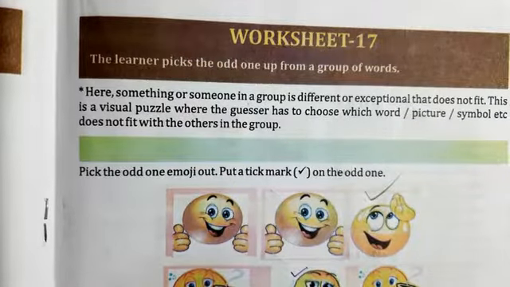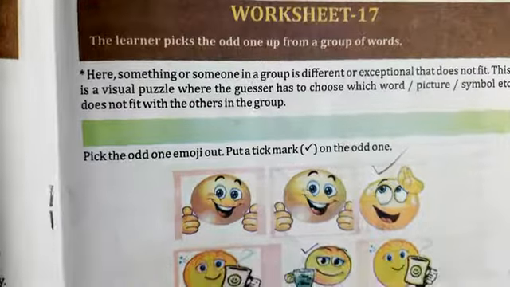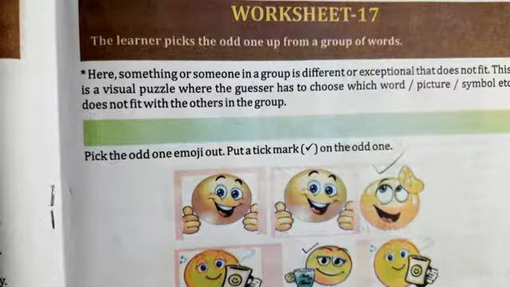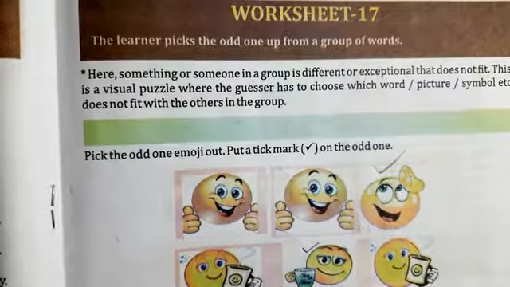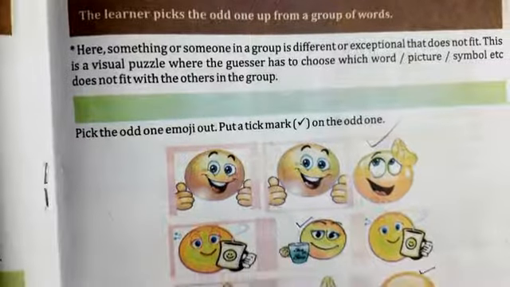Children, today we shall discuss worksheet 17 of your Uthan English book, class 7. Let's discuss the question and answer of worksheet 17. Here we have to pick the odd one from a group of words.